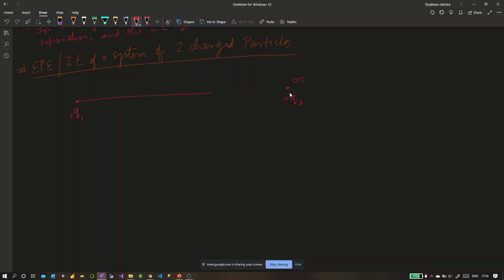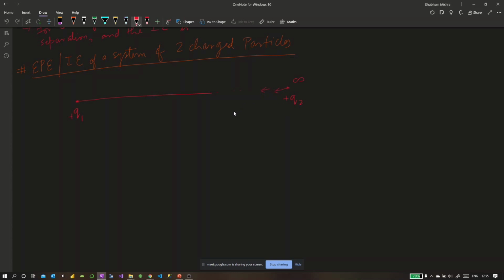So if these two charges are separated by infinite distances, definitely there won't be any electrostatic force in the picture, theoretically, when they are very far away. Now what we do is we start bringing this charged particle slowly towards q1.